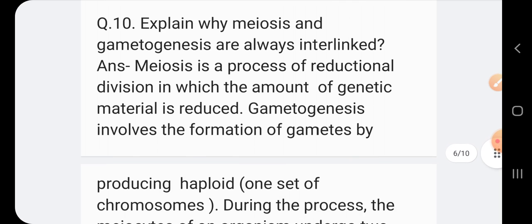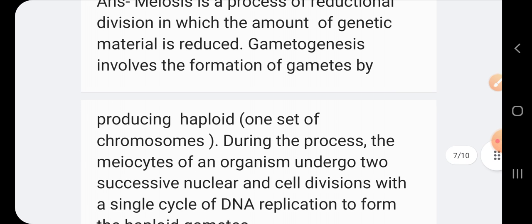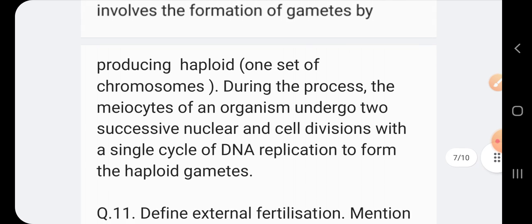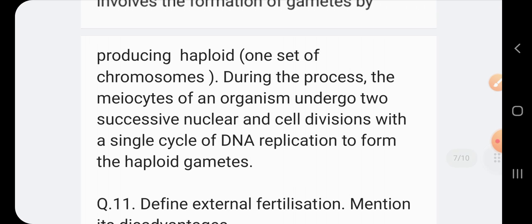Question number 10: Explain why meiosis and gametogenesis are always interlinked. Answer: Meiosis is a process of reductional division in which the amount of genetic material is reduced. Gametogenesis involves the formation of gametes by producing haploid, one set of chromosomes. During the process, the meiocytes of an organism undergo two successive nuclear and cell divisions with a single cycle of DNA replication to form the haploid gametes.